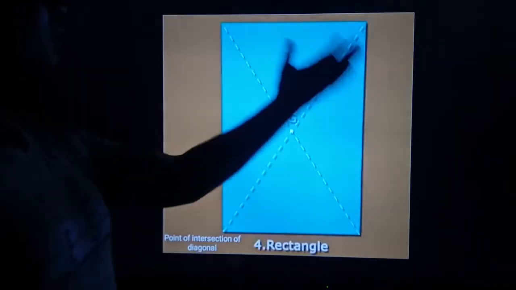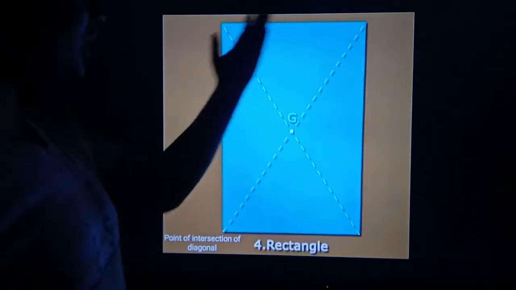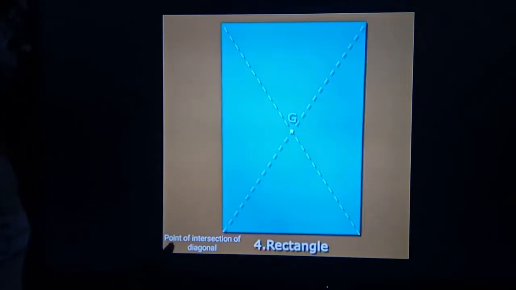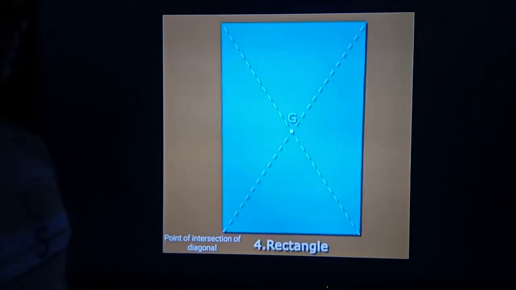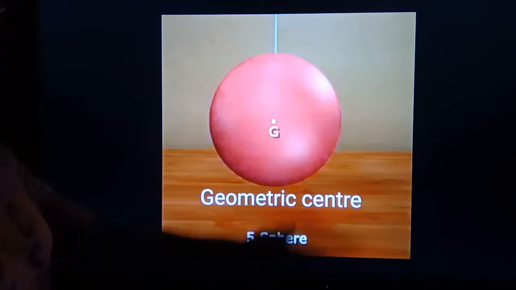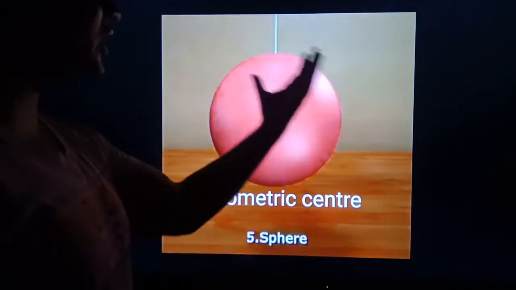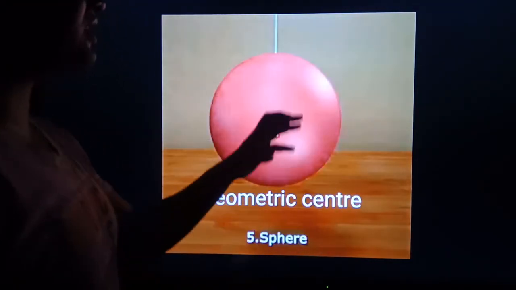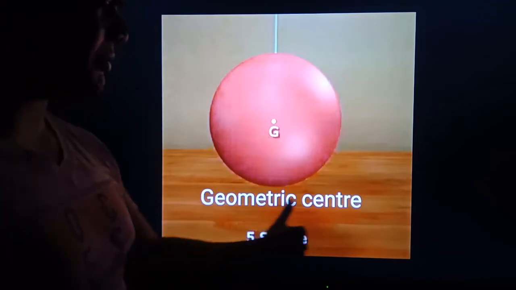Now, rectangular lamina. In a rectangular lamina, the center of gravity is the point of intersection of the diagonals. Solid sphere. If it is a solid sphere or hollow sphere, the center of gravity will be the geometrical center.